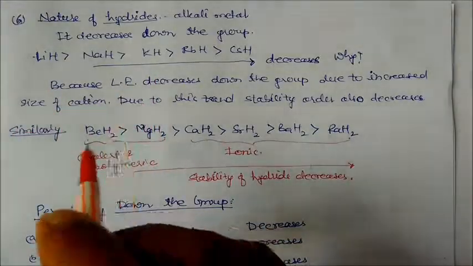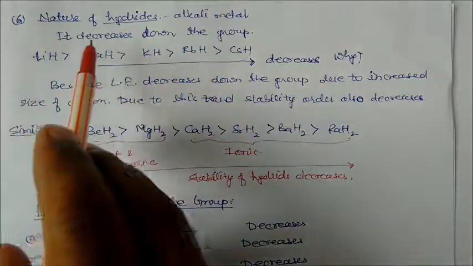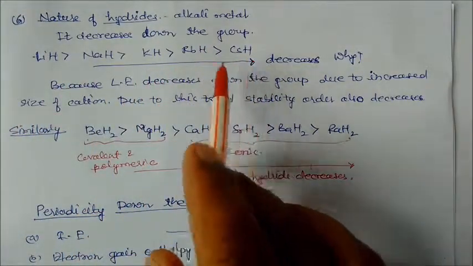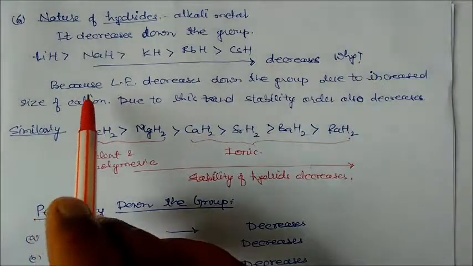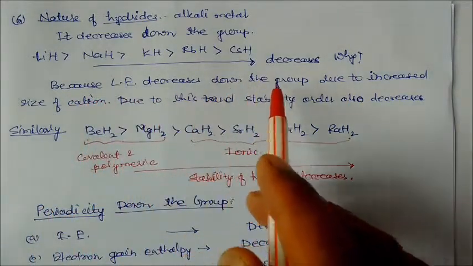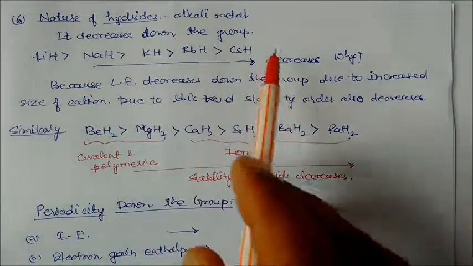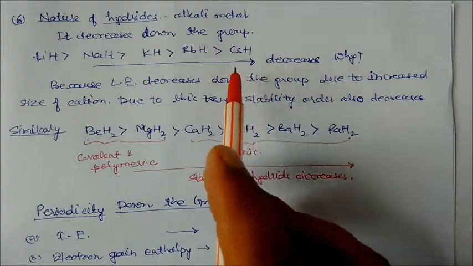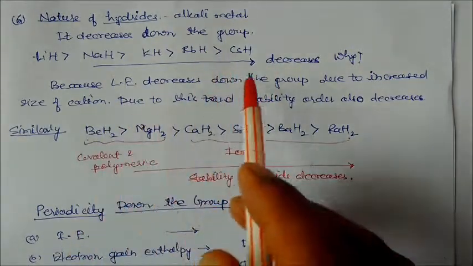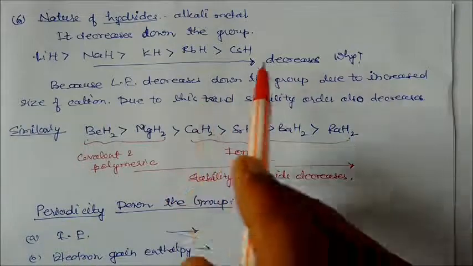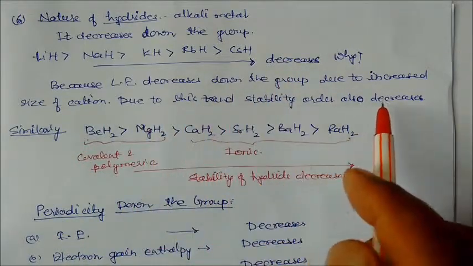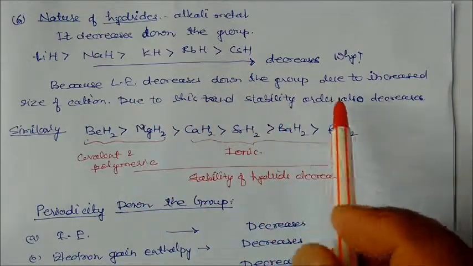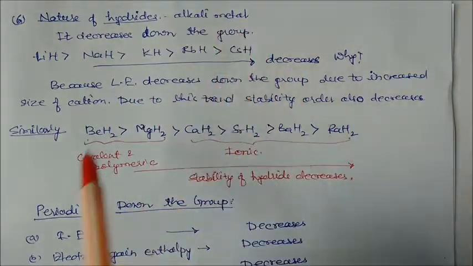Nature of hydrides. For alkali metals, the stability of the hydride decreases down the group: lithium hydride, sodium hydride, potassium hydride, rubidium hydride, cesium hydride. Why does it decrease down the group? Because lattice energy decreases down the group due to the increased size of the ion. If lattice energy decreases, then solubility also decreases, and the stability order of these hydrides also decreases.